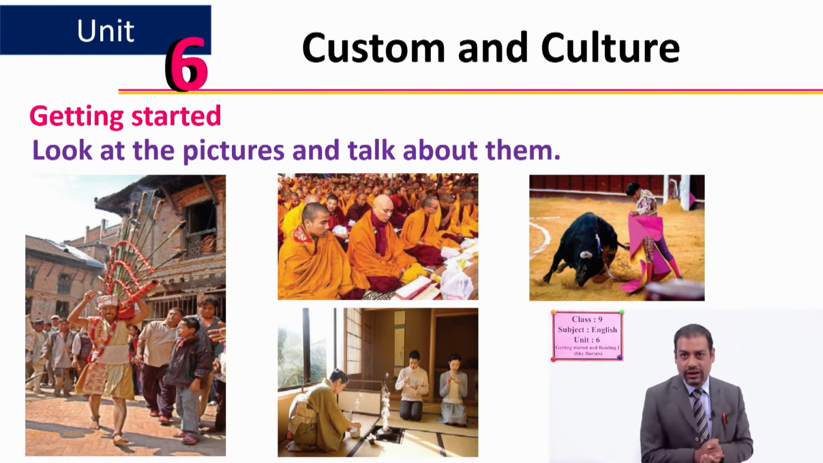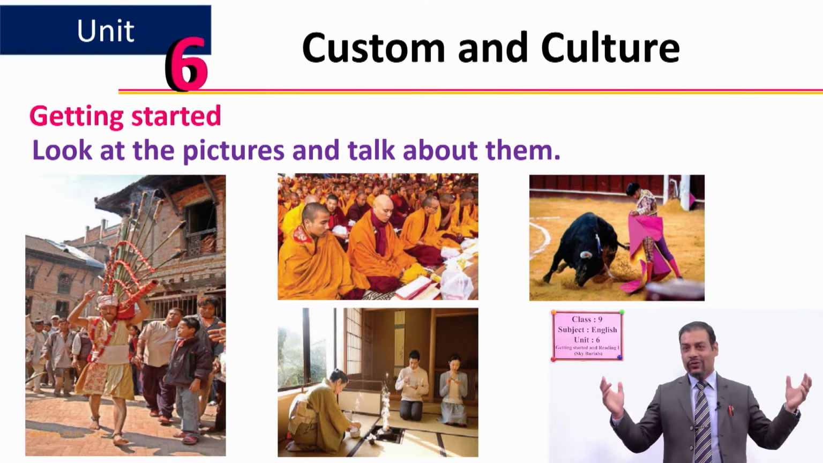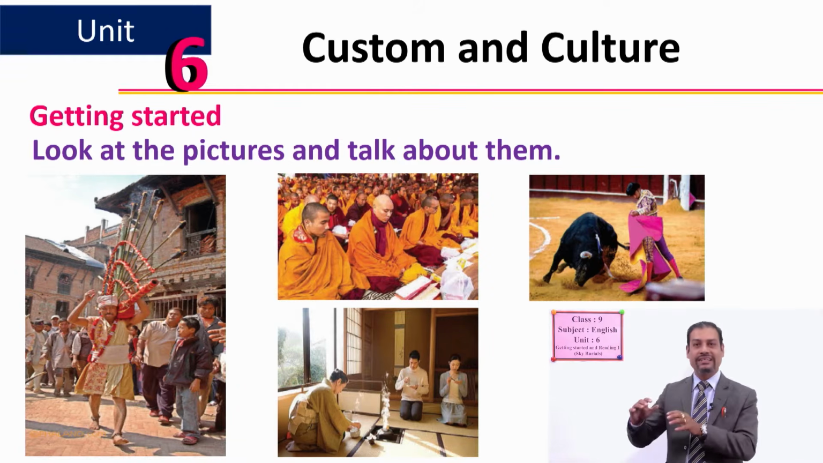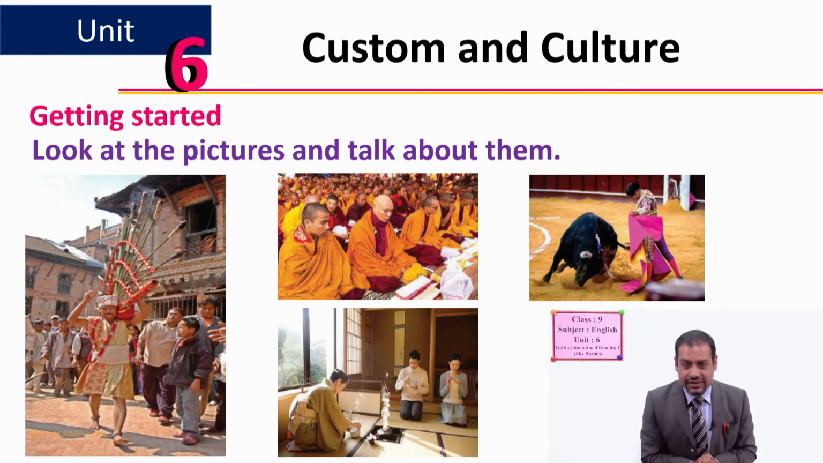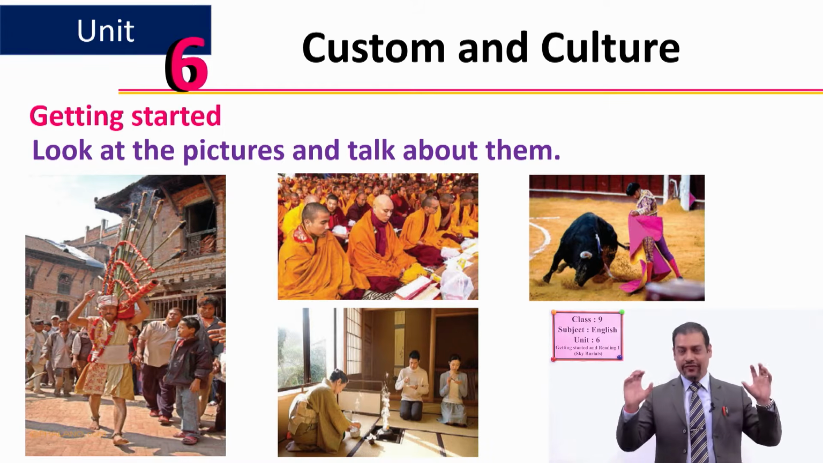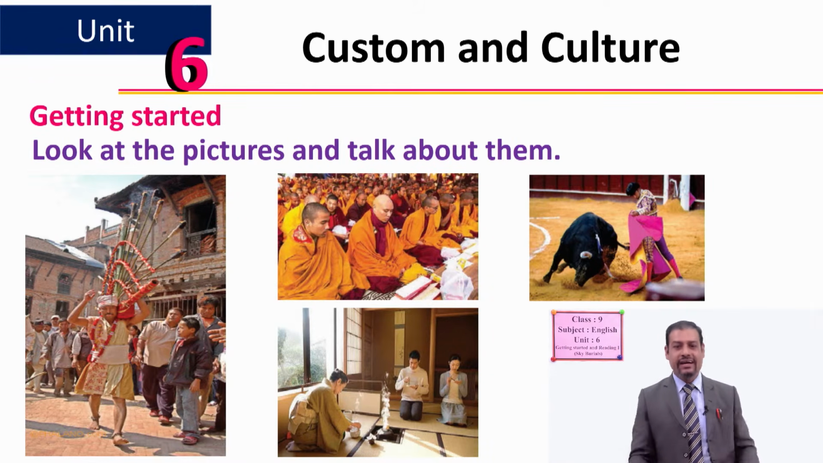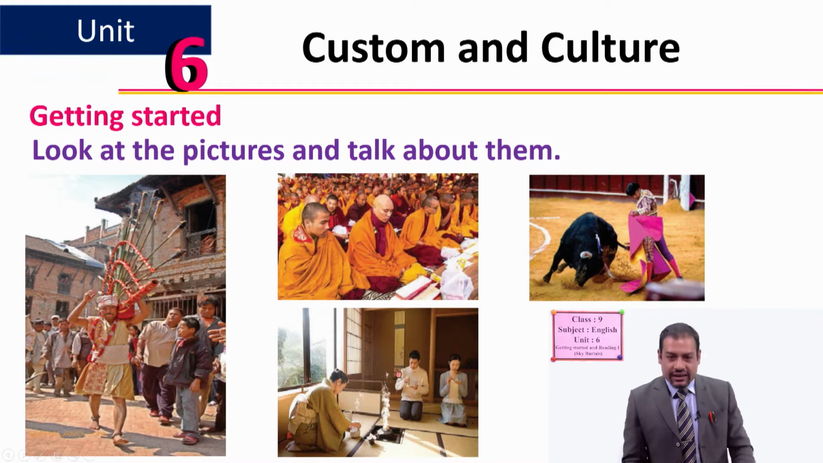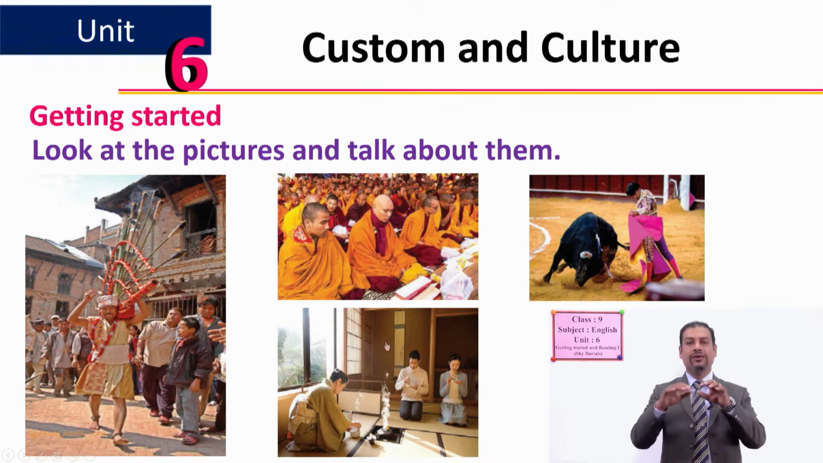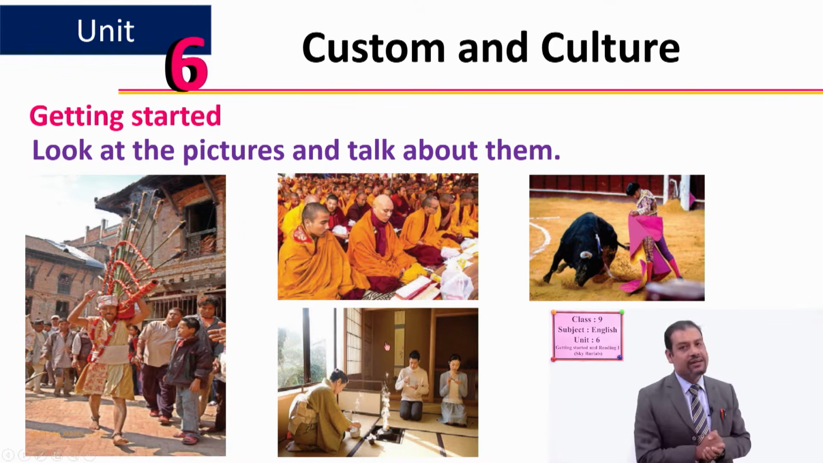And similarly, in the third picture, what do you see there? Yes, that is a bull and bull fighting. Where is it very popular? Can you tell me? Yes, in Spain. And can you tell me the name of the place where it is very popular in our country? All right, it is in Nuwakot at Taruka. Okay, Taruka is also very famous in Nepal for bullfight. And similarly, you can see the fourth picture. Do you know? It is the tea ceremony in Japan. So all these things come under our custom and culture.